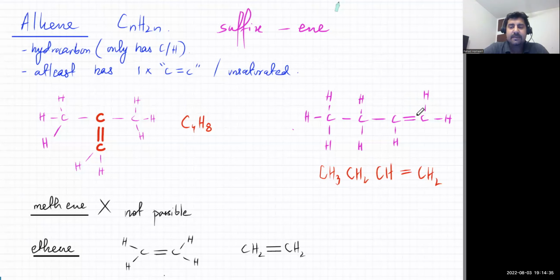Carbon अभी भी 4 bonds बना रहा है. This is making 4 bonds. This is making 4 bonds. This one is also making 4 bonds. 2 over here, 1 over here, 1 over here. That's 4. This one is also making 4 bonds. 1, 1, and 2. So that's 4 bonds, right?